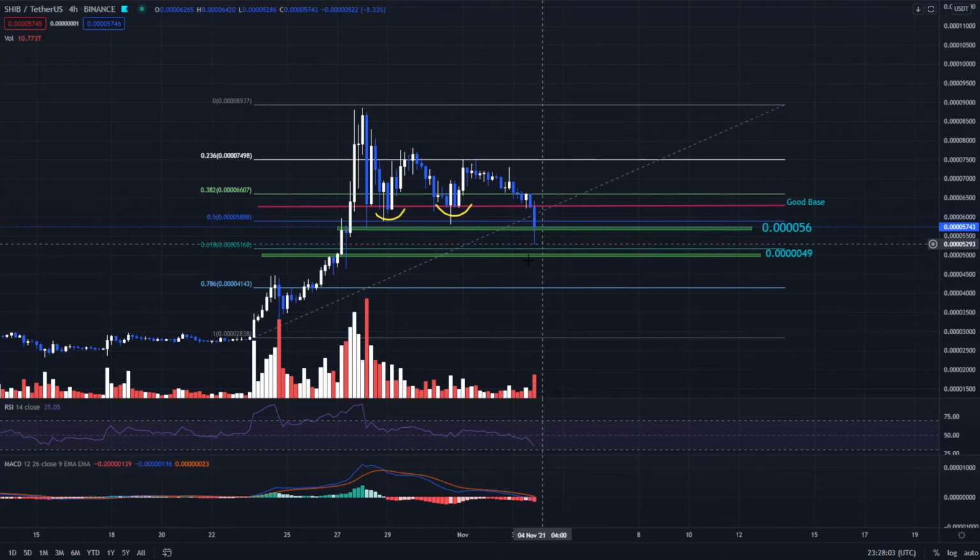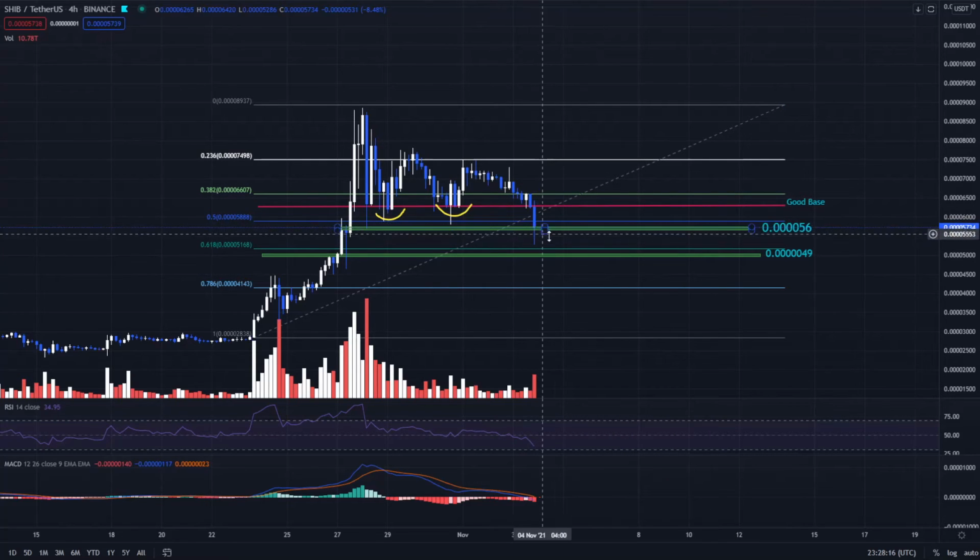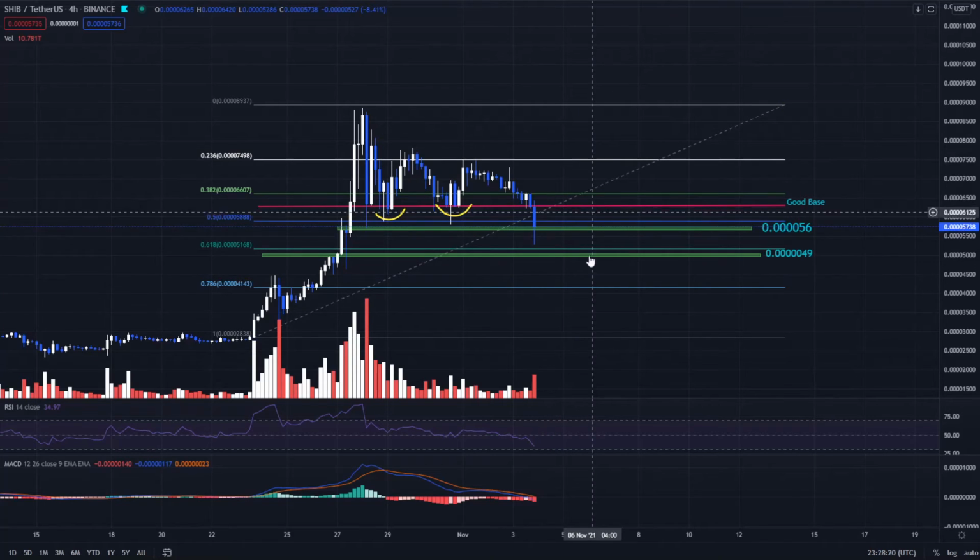So I am expecting a little bit of a bearish move now, but from this support zone we can expect a pullback of 20 to 25% over here. If you want to get in SHIB, then you can get in now and DCA later at 0.49, and take some profits in this zone. But if it starts to move below this zone, you can get out of it fully, because it is very high risk.